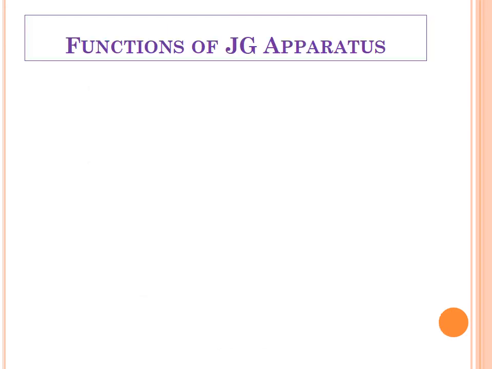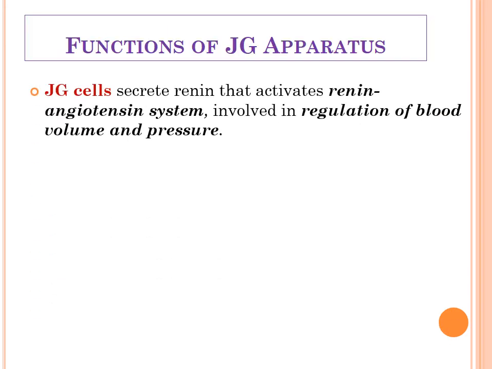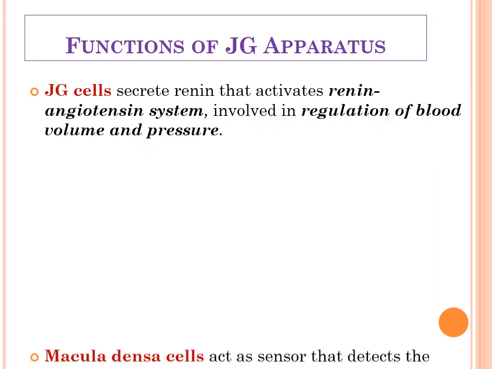So what is the function of this JGA? Just have a brief idea. One is the juxtaglomerular cell. That is basically concerned with the secretion of the hormone renin. And that renin is concerned with the activation of the renin-angiotensin system that is involved in the regulation of the blood volume and the blood pressure.